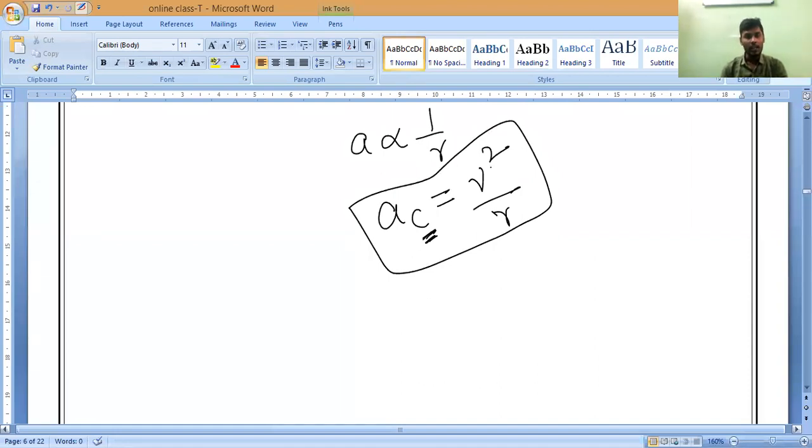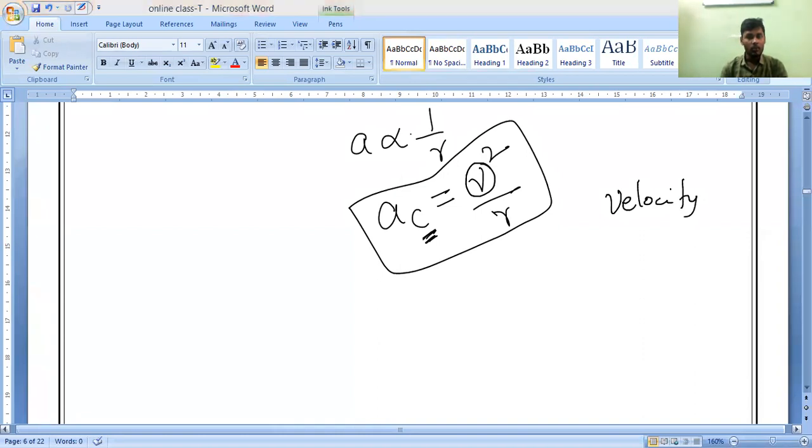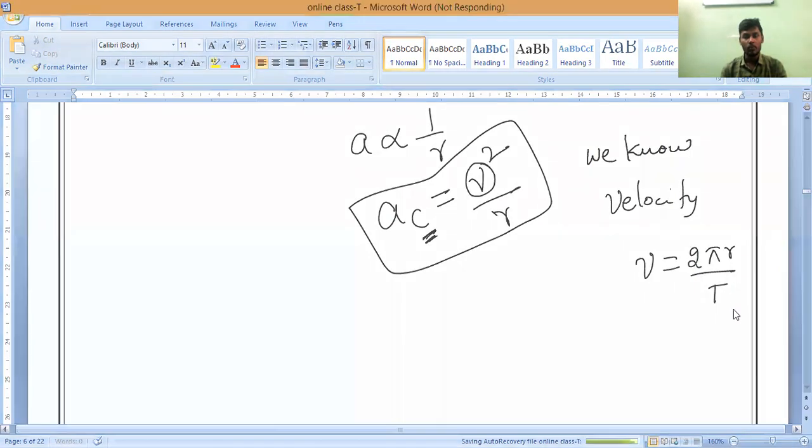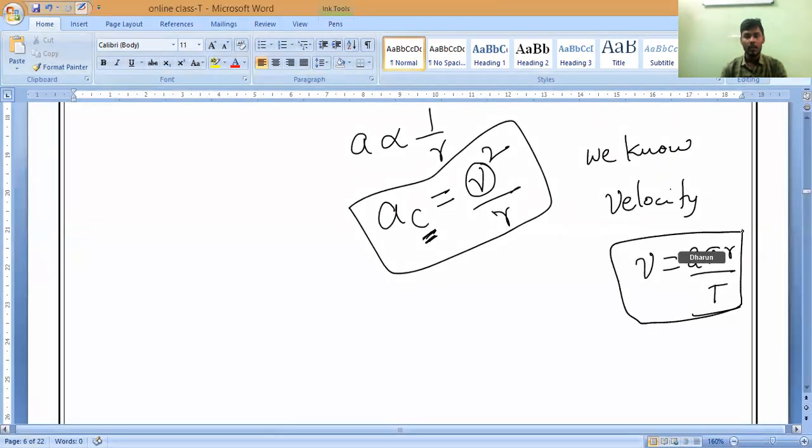So as we know, what is the formula for velocity in circular motion? 2 pi r by t. So velocity V is equal to 2 pi r by t. Now you people write. We know velocity in a circular motion is V equals 2 pi r by t.